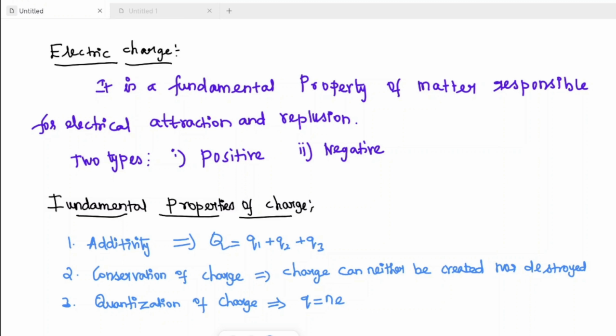Here n is equal to 0, plus or minus 1, plus or minus 2, and so on. Here e is 1.6 into 10 power minus 19 Coulomb. Okay, so these are all the fundamental properties of charge.